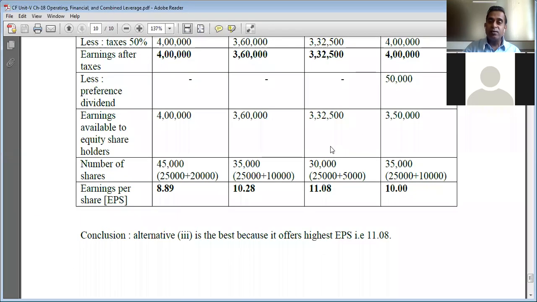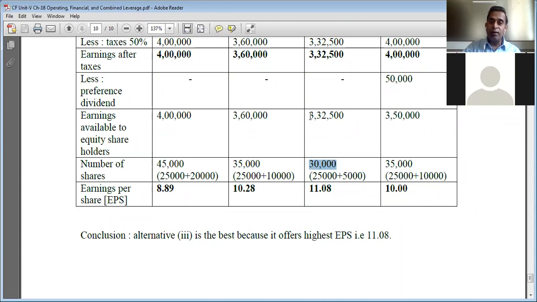Since 15 lakh rupees out of the additional capital is raised from a long-term loan, and only 5 lakh rupees is raised from equity capital, the additional number of equity shares is only 5,000. These 5,000 additional equity shares plus the existing 25,000 equity shares add up to only 30,000 equity shares.